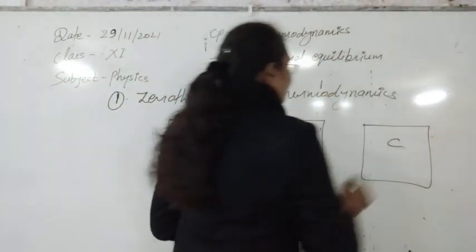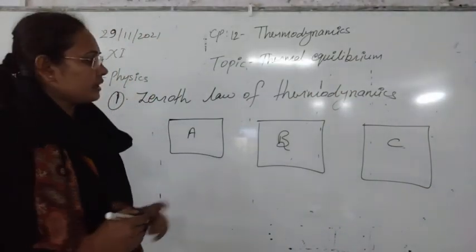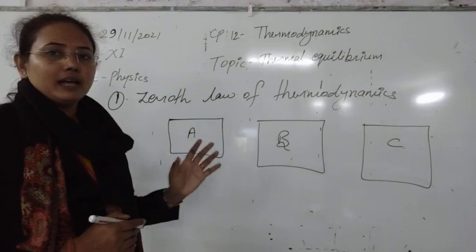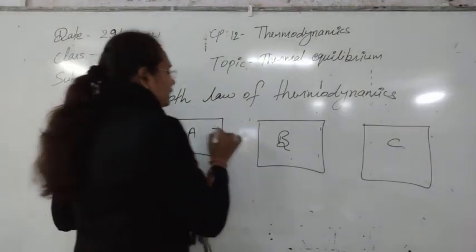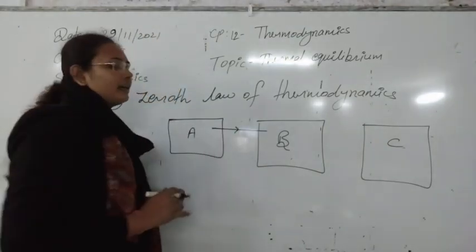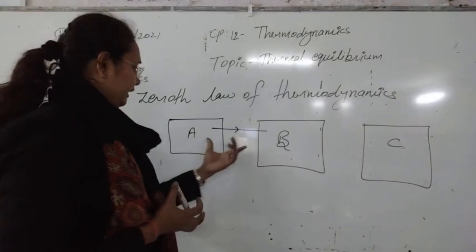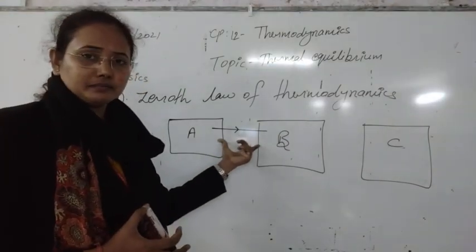As you know, what is a system? A system is a collection of atoms, molecules or ions. Simple, these are three bodies, three systems we have: A, B and C. We are saying that these two bodies are in thermal equilibrium, which means there is no variation in the macroscopic variables with time here.